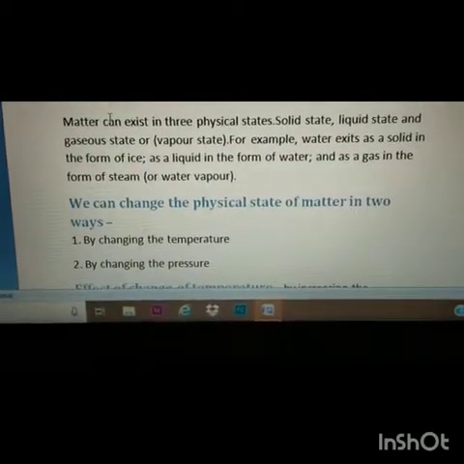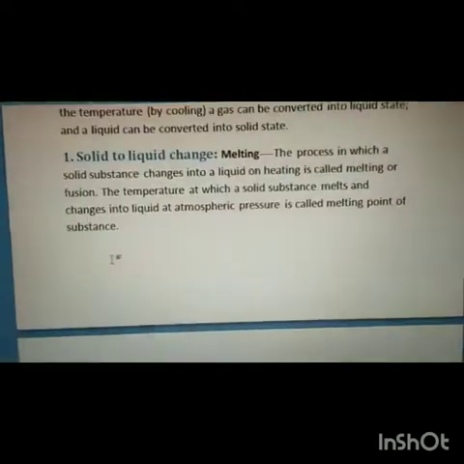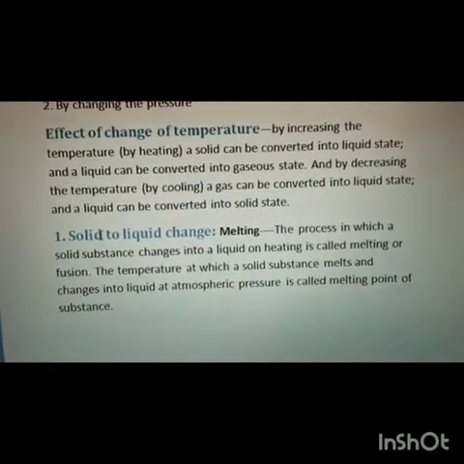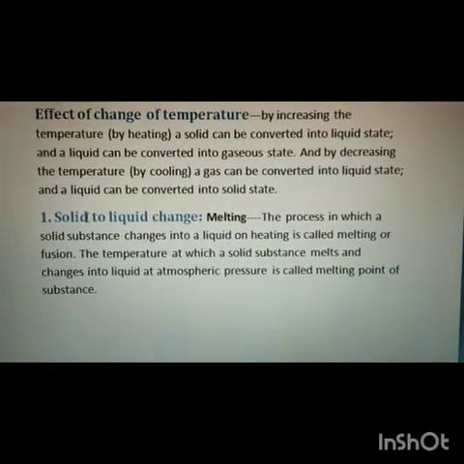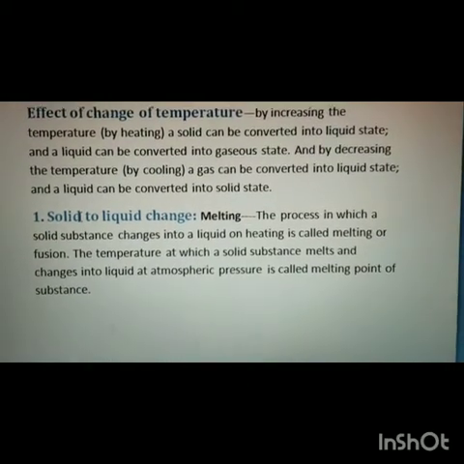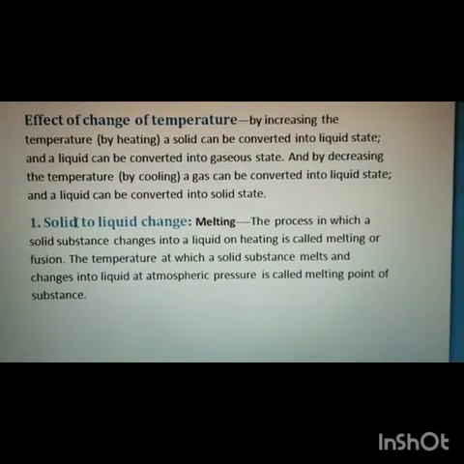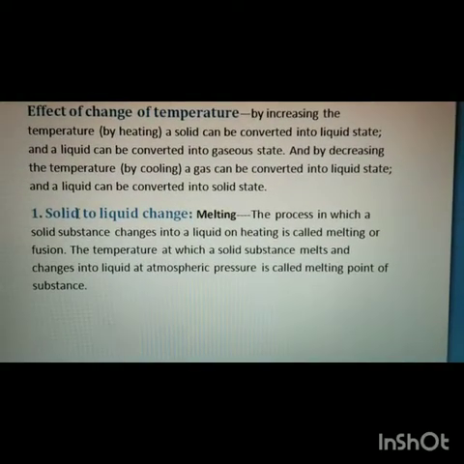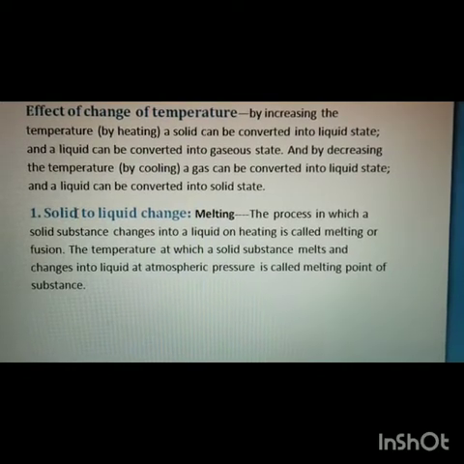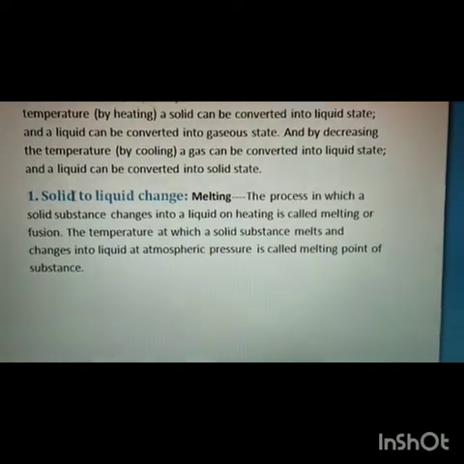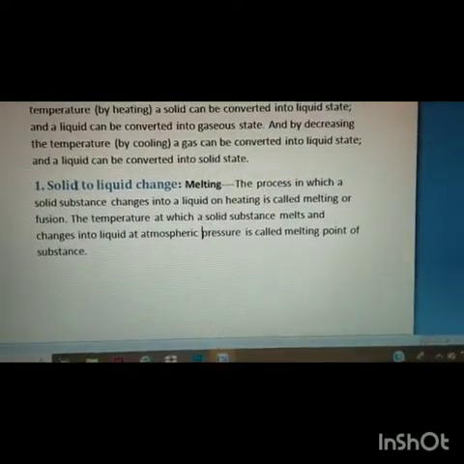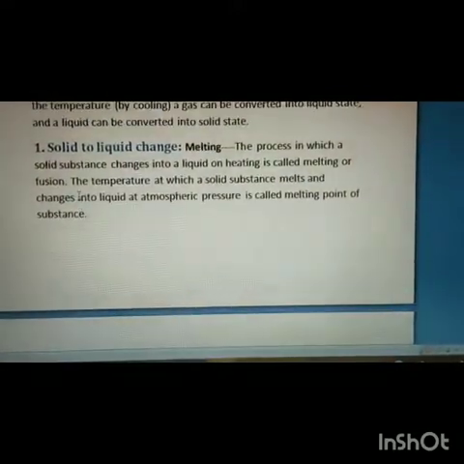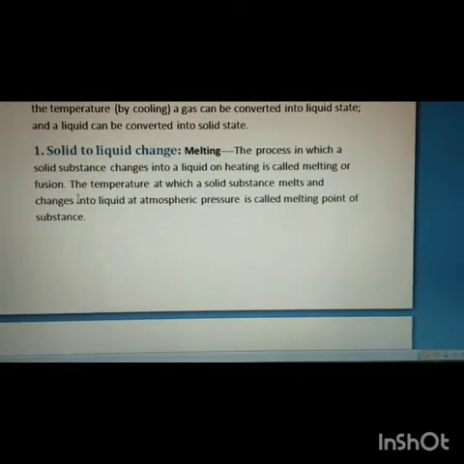When we say that we can change the state of matter by changing the temperature, that means the state of matter can be changed by heating or cooling it. You have to either increase or decrease the temperature. But when we say we are changing the state of matter by changing the pressure, we mean that we have to increase or decrease the pressure. So these are the two things by which we can change the state of matter: temperature and pressure.